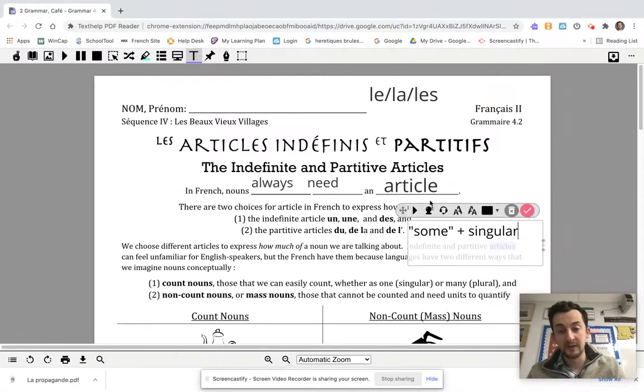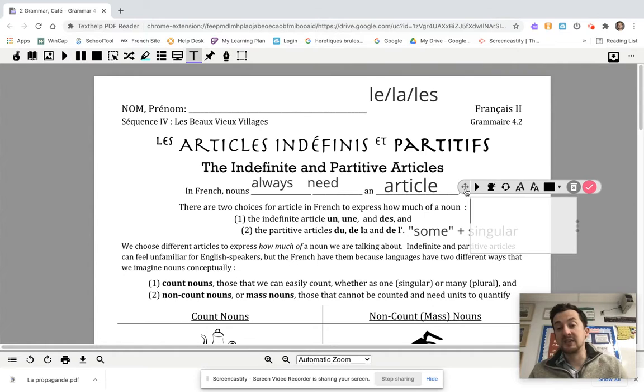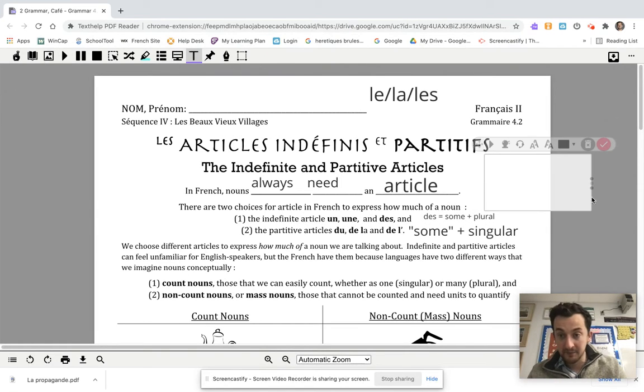D'accord? This is opposed to, I said now, des also means some. So all of those mean some, du, de la, and de L apostrophe, but des also means some plus something that's plural. D'accord? So some apples is going to be des pommes.